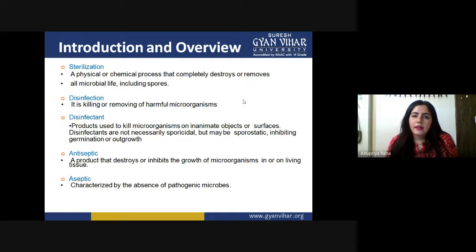Sterilization is a physical and chemical process. Basically we can do sterilization by two methods: one is the physical method, and the second is the chemical method. It completely destroys or removes all microbial life including the spores. So any kind of microbial life present when we are sterilizing something, either by the physical method or by the chemical method,